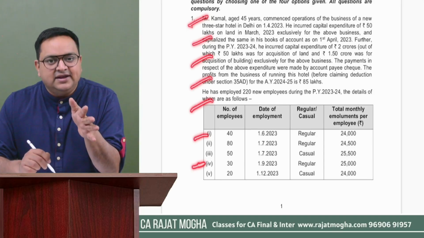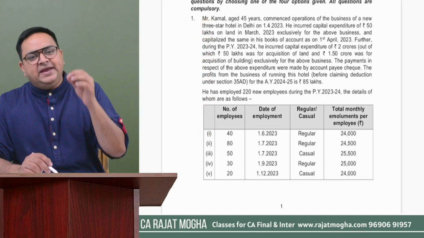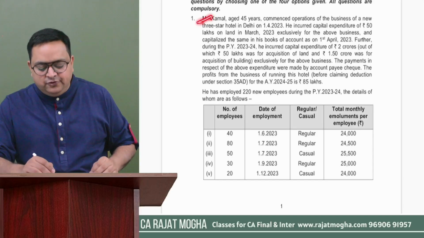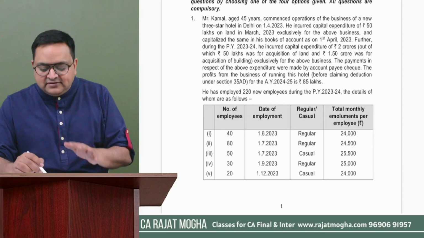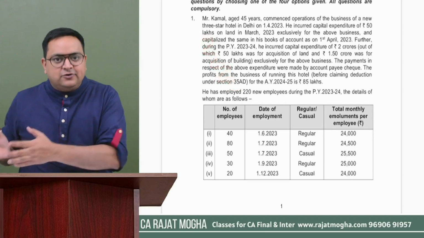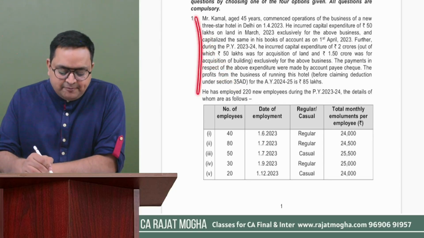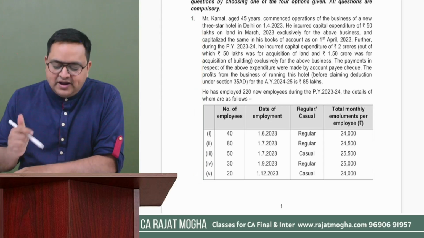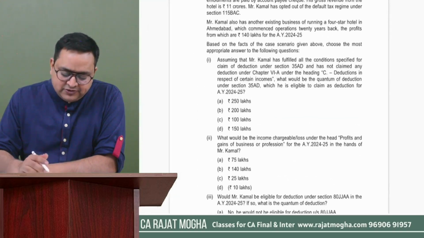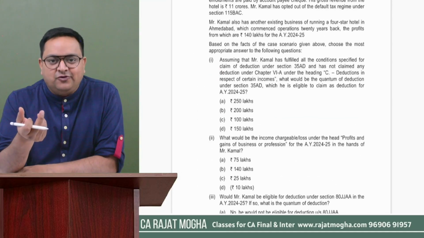If this is a case scenario question, just give a plain, simple reading of the case scenario. Do not calculate anything, because as of now, you have not even read what the examiner is asking, right? Just read it once and then look at your questions, to see what the examiner is asking from you, right?